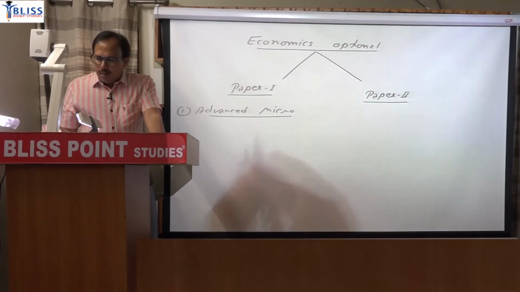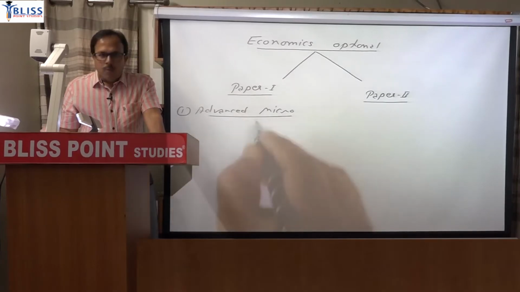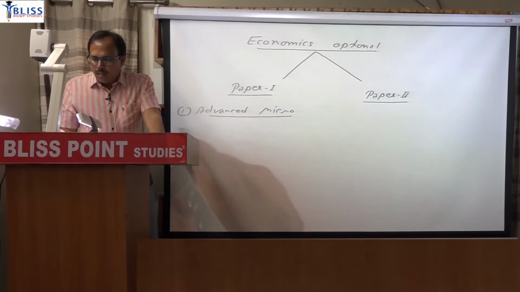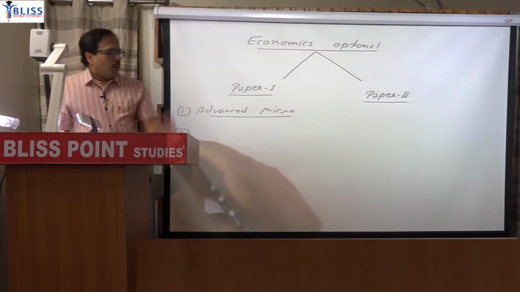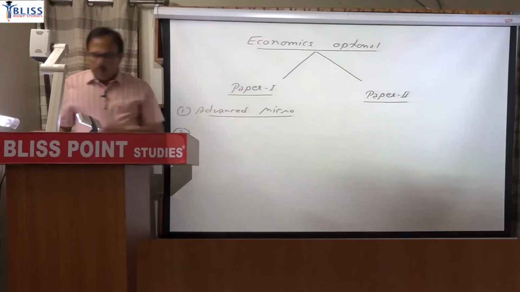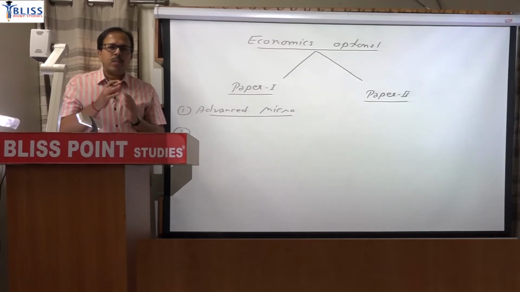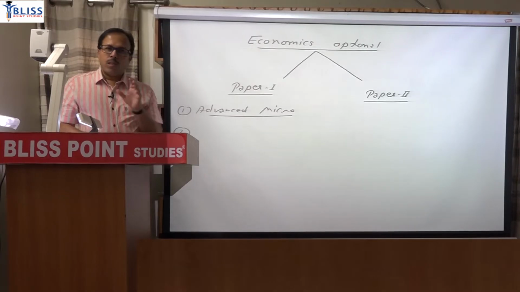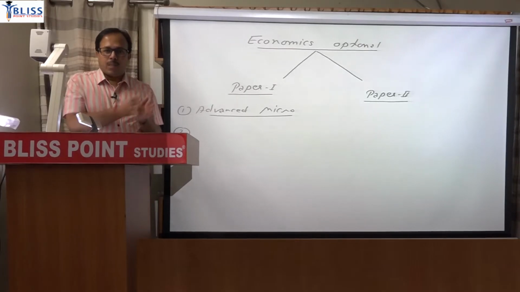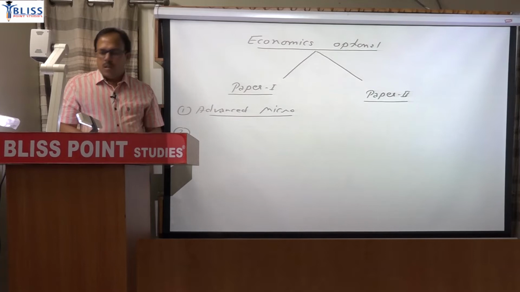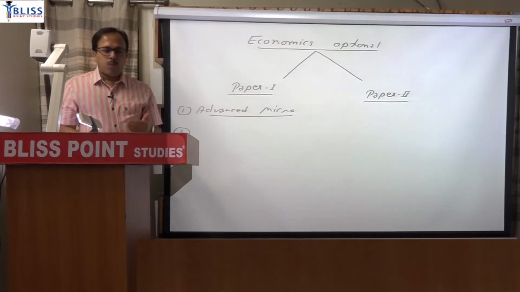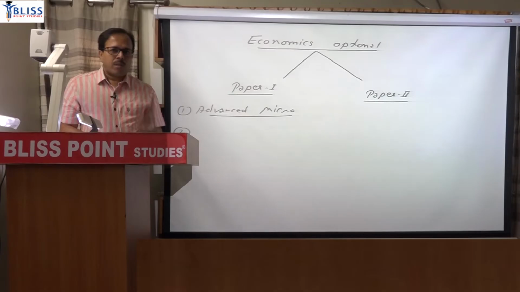Then in advanced micro there will be 4 different aspects. Second part, remember, once you are reading any particular topic like advanced micro, you have to be familiar with what will be the weightage of that topic in paper 1. Weightage not only in micro but within that micro also, because only then you can put more emphasis on one aspect. For example, if you know that from market structure topic there will be many questions, then you have to give more time to the market structure.